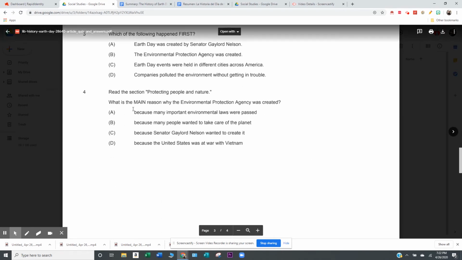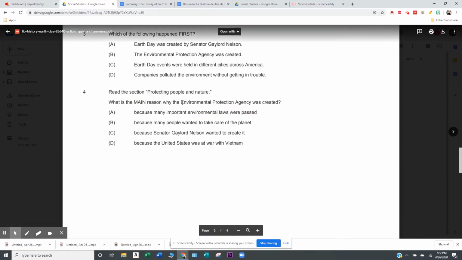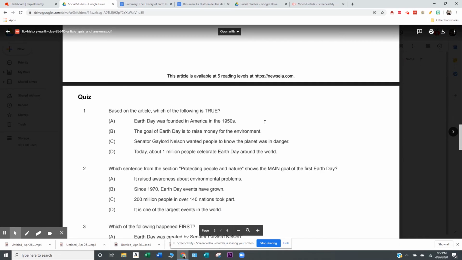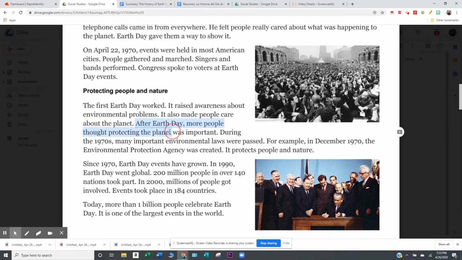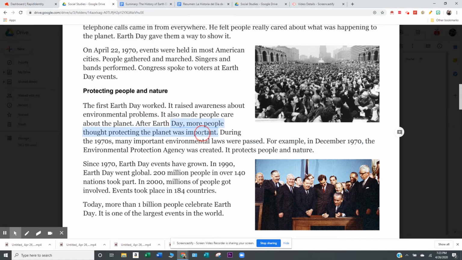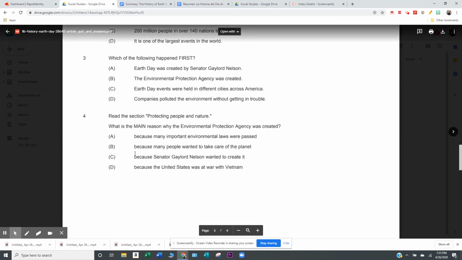So why was it made? Because many important environmental laws were passed. Was that why the Environmental Protection Agency was made? No, that's one of the laws that was passed. Is it because many people wanted to take care of the planet? Let's go back up here. Right before it said, after Earth Day, more people thought protecting the planet was important. So during the 1970s, a lot of laws were passed, and this is one of the laws. Why did they pass this law? Because they thought it was important to take care of the planet. So I think we proved that one to be the correct answer. But let's look at the rest just to make sure.